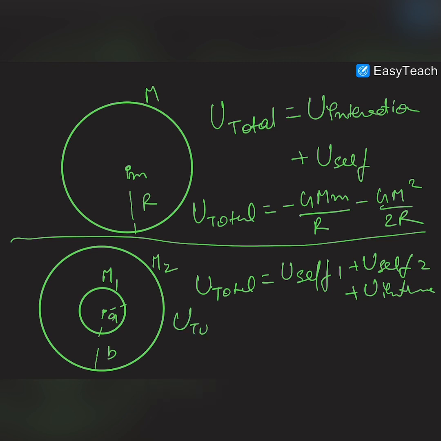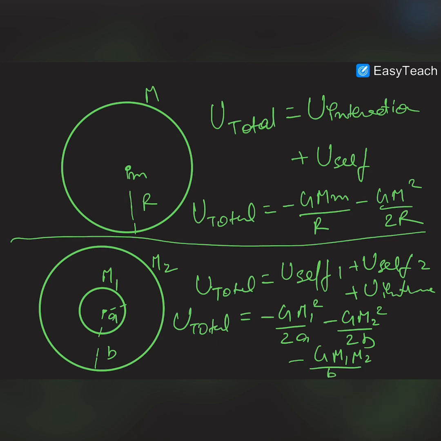So U total would be minus G m1 square by 2a minus G m2 square by 2b and minus G m1 m2 by b.